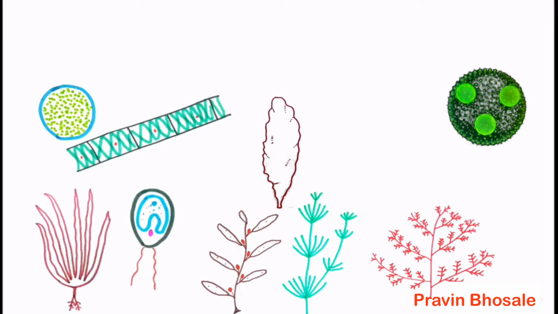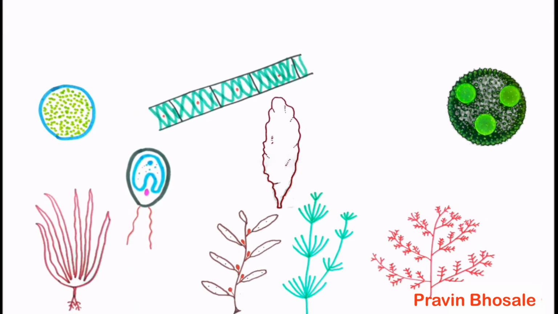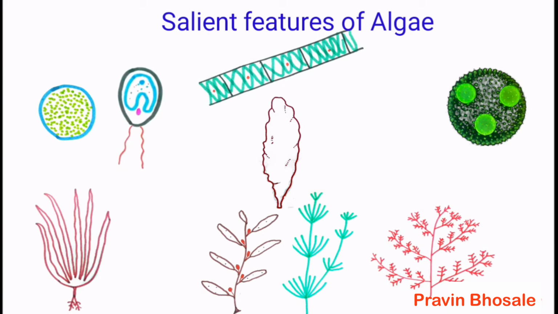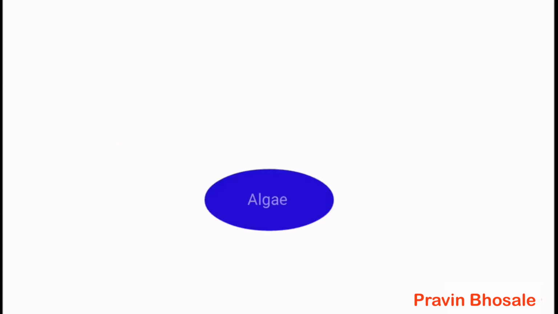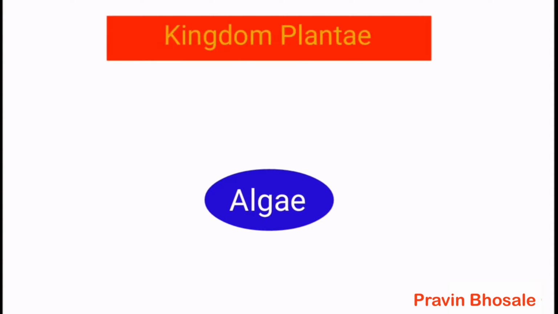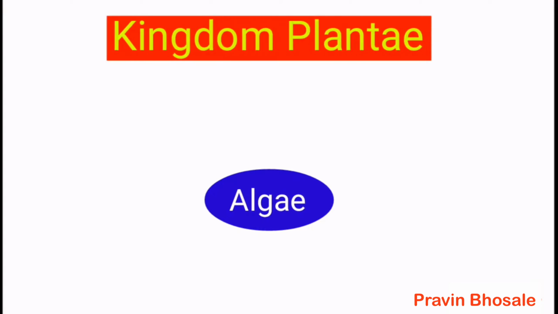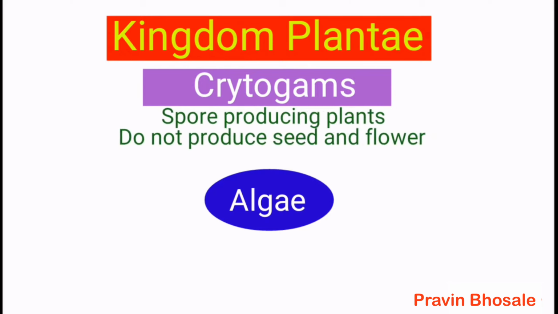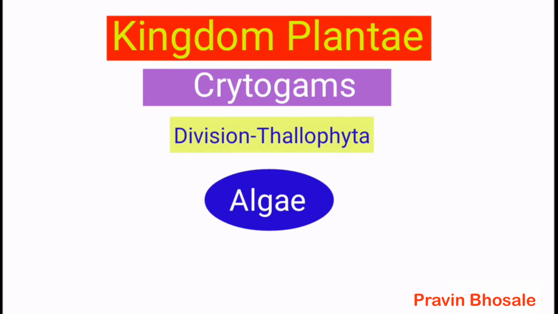Hello students, today I will revise the salient features of algae and its classification. Algae come under kingdom Plantae, and under kingdom Plantae they come under cryptogams. They are spore-producing plants, do not produce seeds and flowers. Under cryptogams they belong to division Thallophyta.